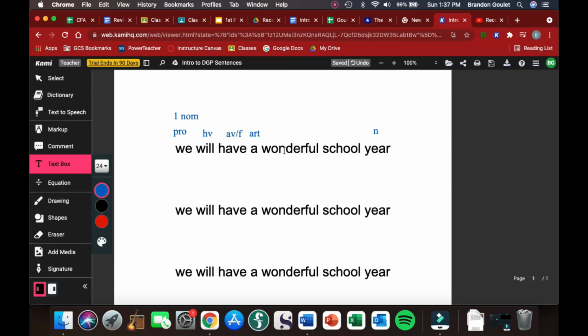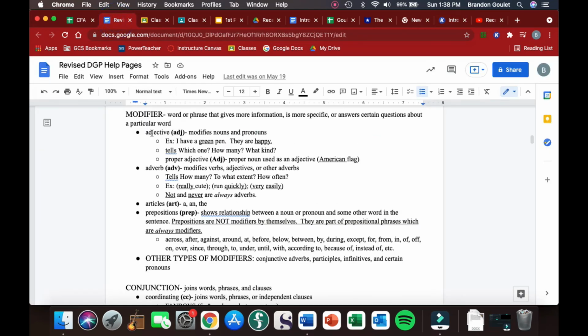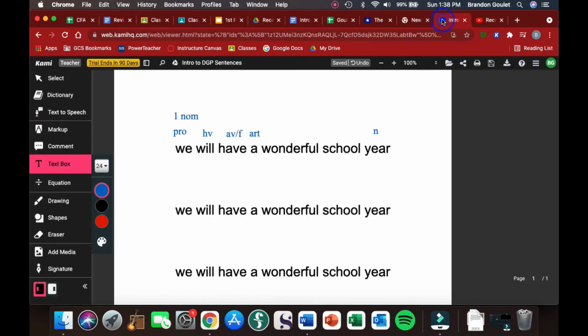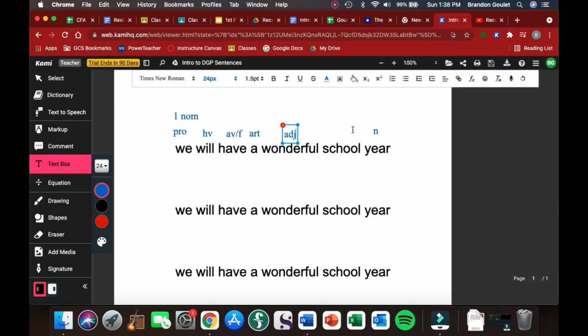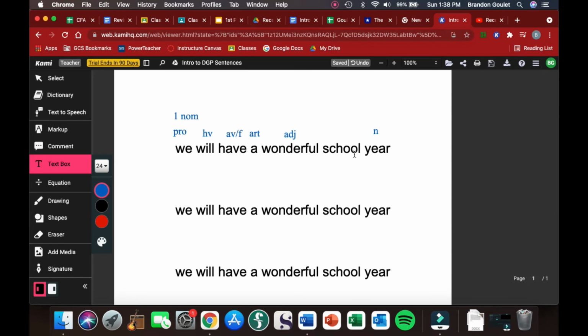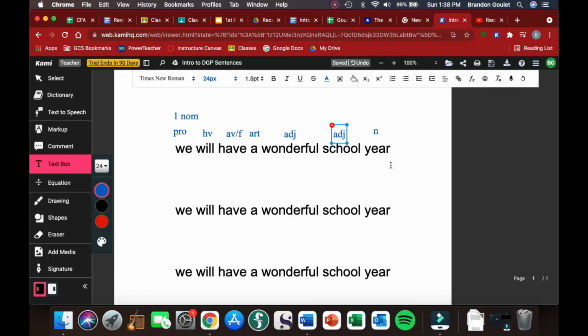Now, we have to determine, are these words, wonderful and school, modifying anything? Well, wonderful is describing the year here. We're going to have a wonderful year. It's not modifying school, it's modifying year. So year is a noun. If we look here, adjectives modify nouns. So we're going to label wonderful as an adjective. Same for school. Remember, school, if you saw it by itself, you'd probably think it was a noun, but it's not playing the role of a noun in this sentence. It is describing the year, school year. So again, we have a modifier of a noun. School is also an adjective.